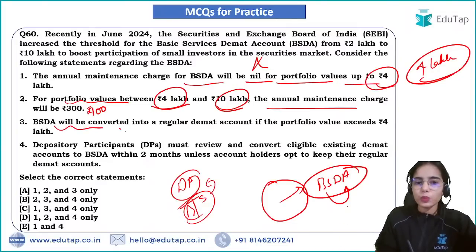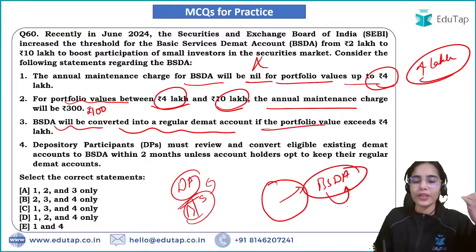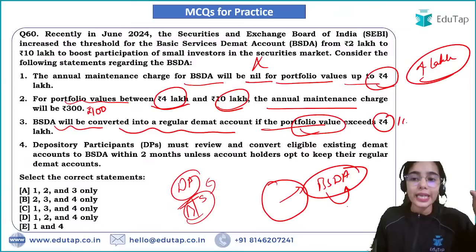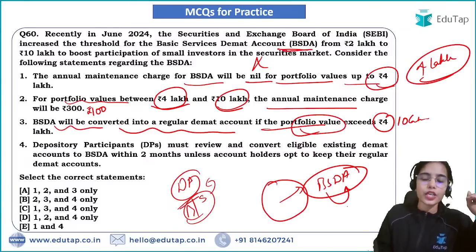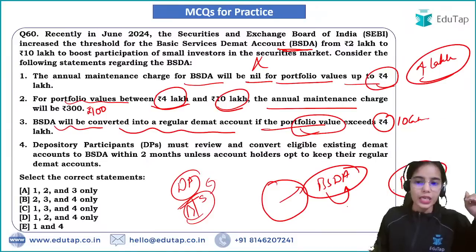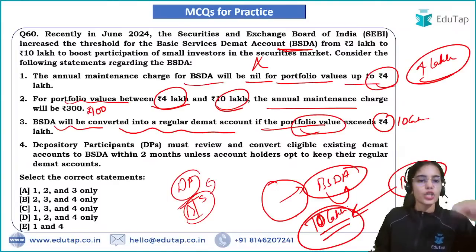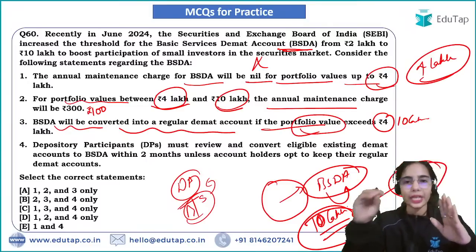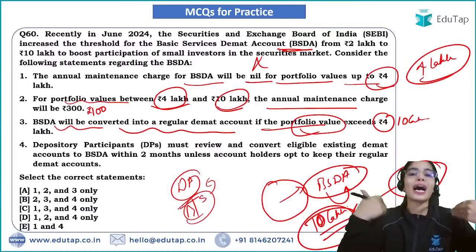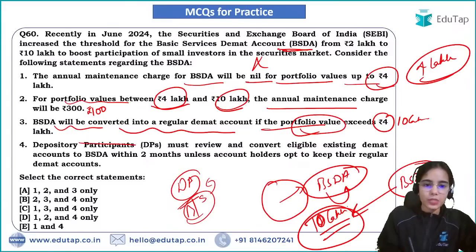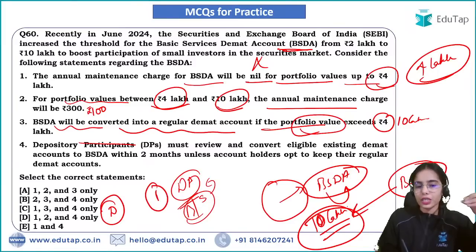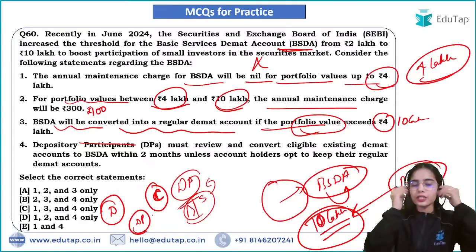BSDA will be converted into a regular Demat account if the securities value exceeds 10 lakh rupees. This is the account you can have if you hold securities worth up to 10 lakh rupees. Depository participant, that is the intermediary connecting the depositories in the country with the customers. So depository participants are intermediaries connecting depositories with the customers.